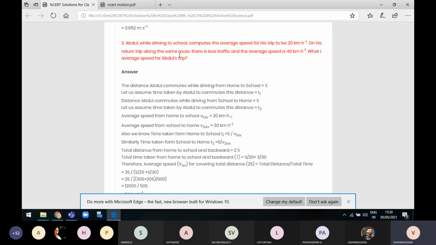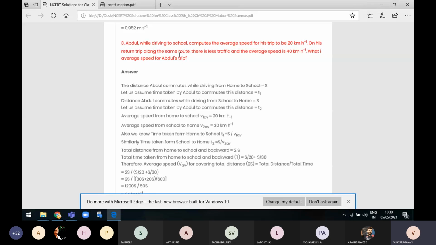Then in the question itself the average speed from home to school is given: V1 average is equal to 20 km/h, and the average speed from school to home, V2 average, is equal to 30 km/h. So V2 average is given as 30 km/h.